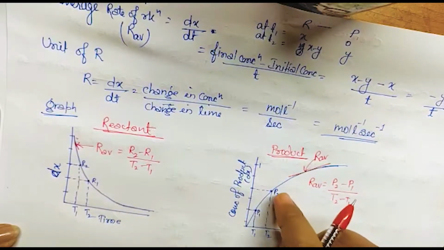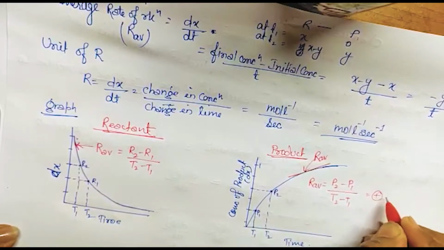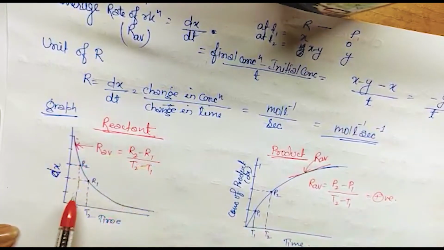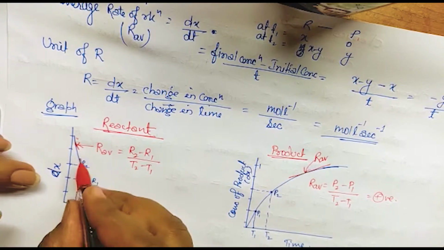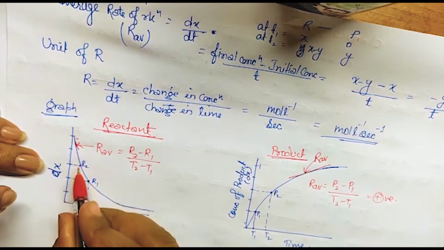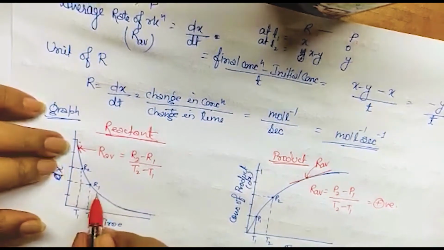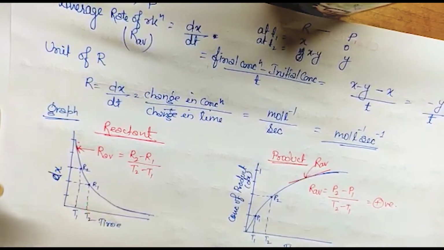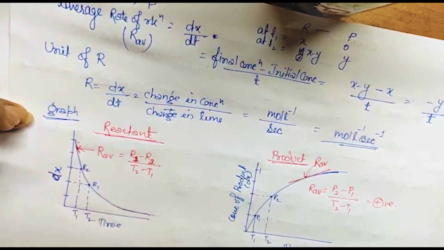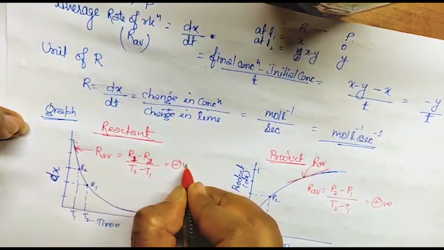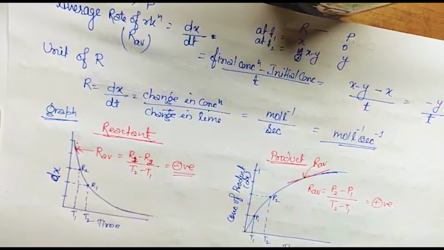So here it comes out as a positive value. For the reactant, if we have to find R2 minus R1, we always do final minus initial. Since the reactant's concentration is decreasing, the final will be R1 and the initial will be R2. So this comes out negative. Got it? Are you getting it? So this is the graph for the rate of reaction. Now a few questions we have to do.